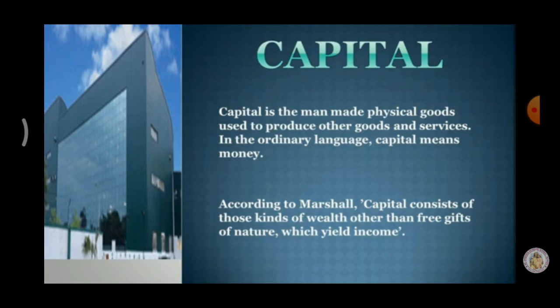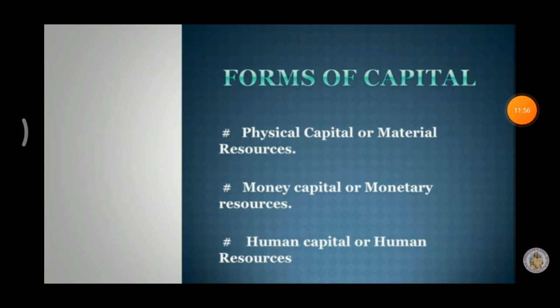Now we are going to see about forms of capital. First one, physical capital. Example, machinery, tools. Second one, money capital. Example, bank deposits and shares. Third one, human capital. Example, investment and education.